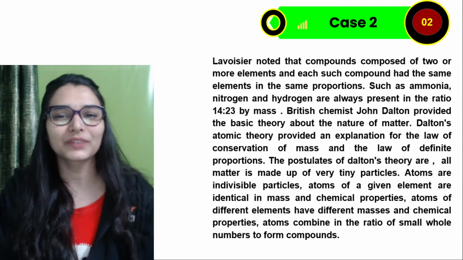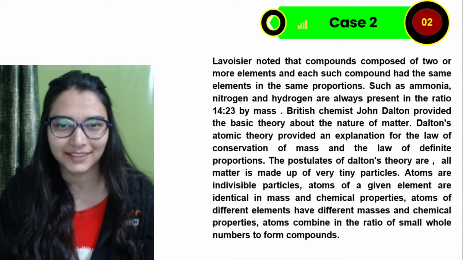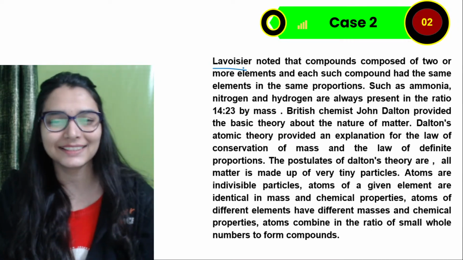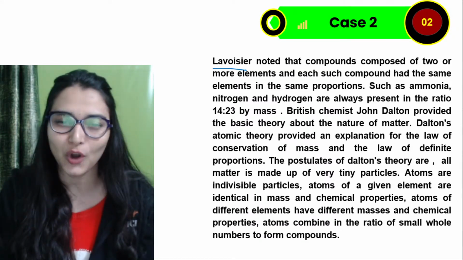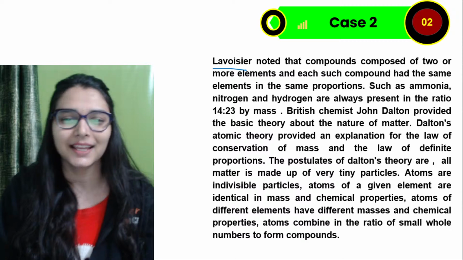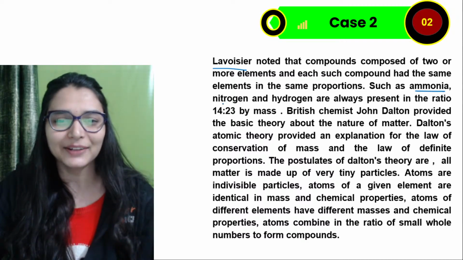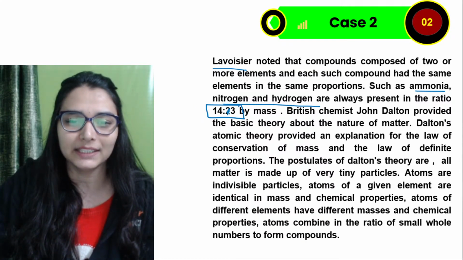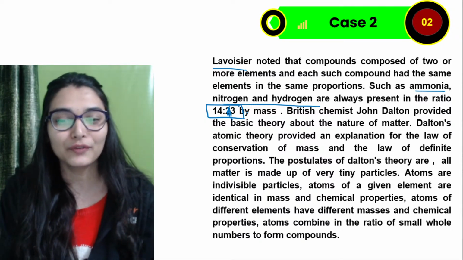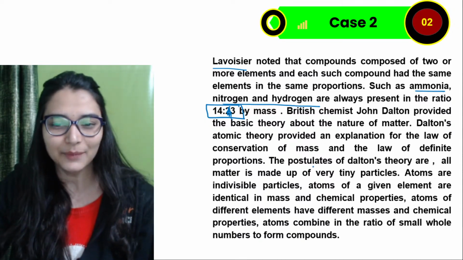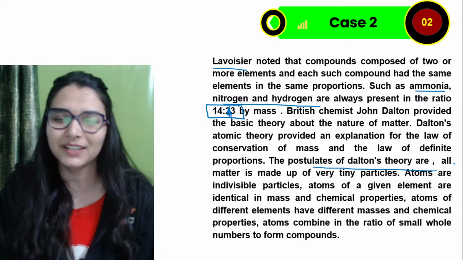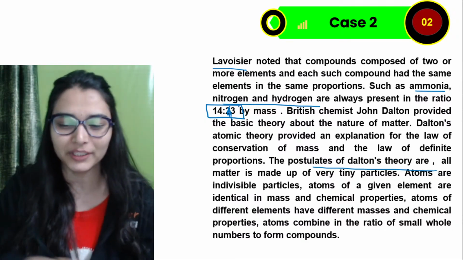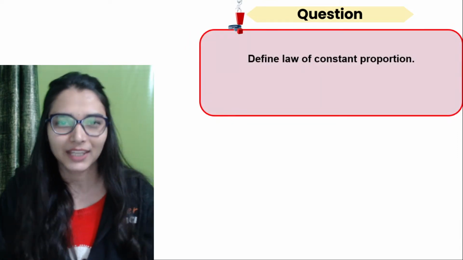ठीक है, चलो second case on our screen. पहला word पढ़ के ही you will get the idea what is the theme of this case. What is actually the highlight of it? When you study Lavoisier, you know that this must be talking about the laws of chemical combination, law of conservation of mass, है ना? And then you see something like in ammonia, nitrogen and hydrogen are always present in 14:3 by mass, not 23. ठीक है, so you get law of constant proportion भी दिख गया. Then we have something like the postulates of Dalton's theory. मतलब the highlight is clear. It's talking about the laws of chemical combination and Dalton's atomic theory. So we can solve the questions easily. ठीक है, कर सकते हो.